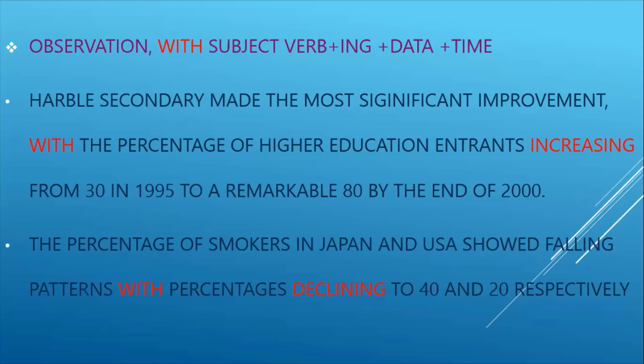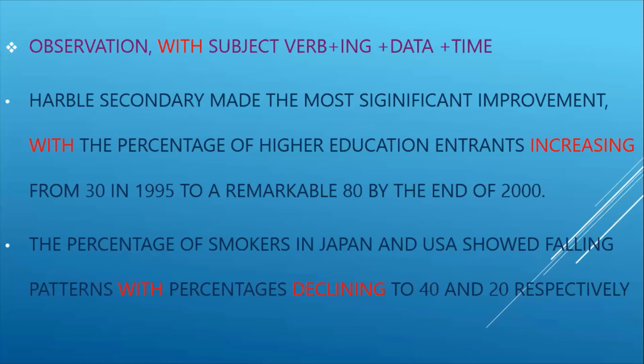you can see, that was the observation. Then we put a comma, then wrote with, then the subject or noun phrase used here is the percentage of higher education entrance. That is the noun phrase or the subject. Then verb plus ing, as it has made an increase, we added a verb like increasing. Increase plus ing. Then we have added the data using from 30 in 1995 to a remarkable 80